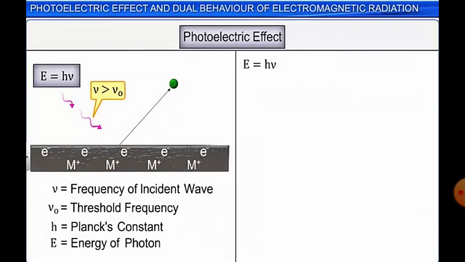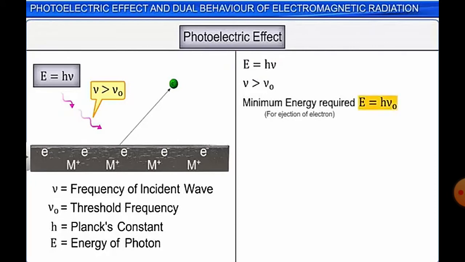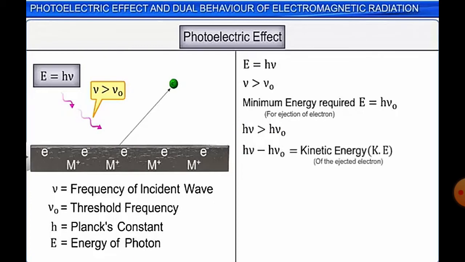So for the incident light, E is equal to h nu, where nu is the frequency of the incident light, having a value greater than the threshold frequency nu 0. So the minimum energy required is E is equal to h nu 0. Until and unless this minimum energy is supplied by the incident light, electrons won't eject. That is, h nu should be greater than h nu naught, and the remaining energy would be transferred to the electron as its kinetic energy, because the electron is moving.